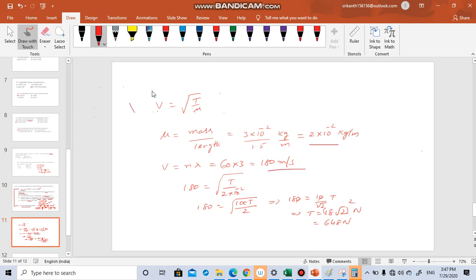So use this equation now and find out T. When you calculate T, you are getting 648. So here both sides you have to square. This is 2 into 10 power minus 2. It will go to the numerator. It will become 100T. Root over 100 means 10. Root over 2 you will get. So 180 is equal to 10 by root 2. 0 cancel here. 18 root 2 whole square. This is 648 newtons.